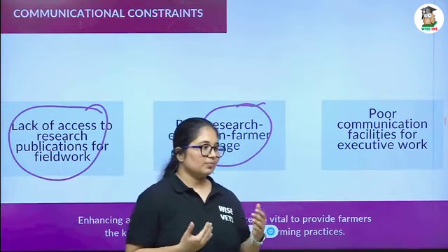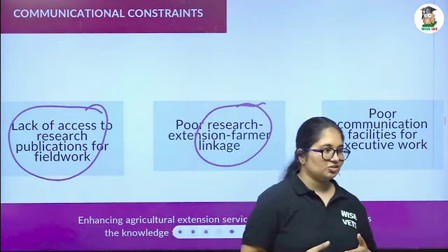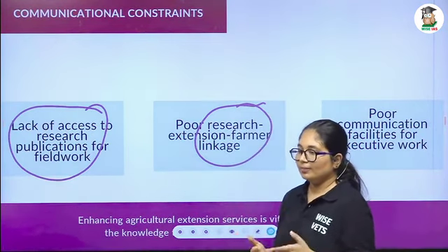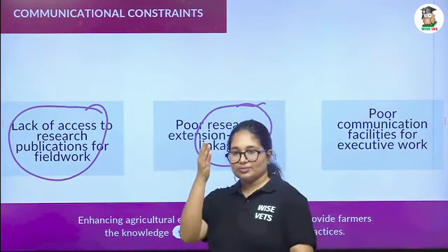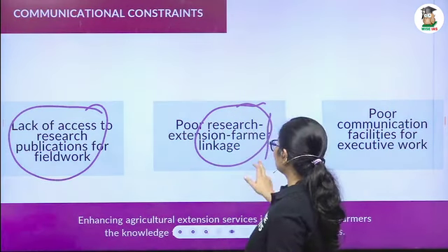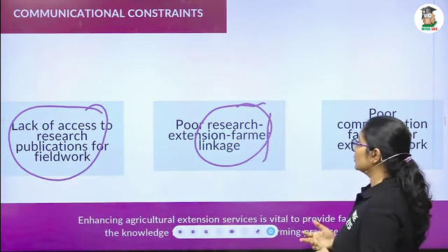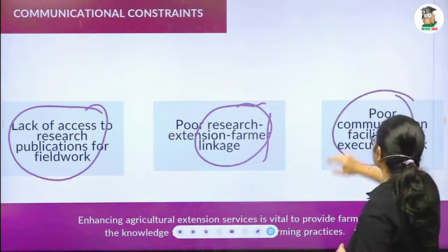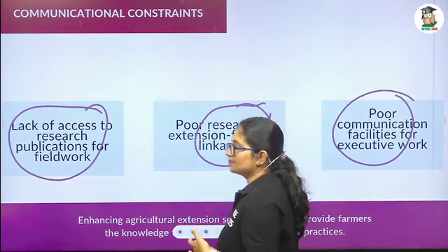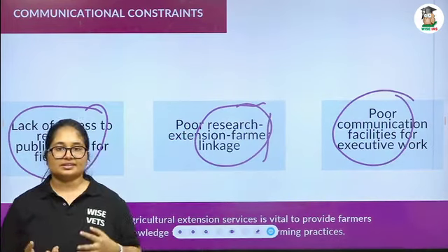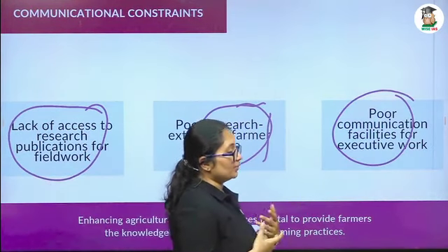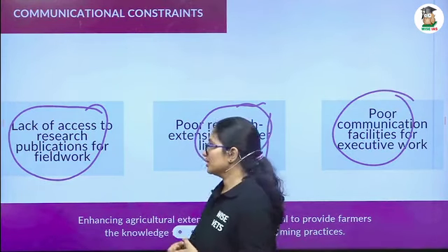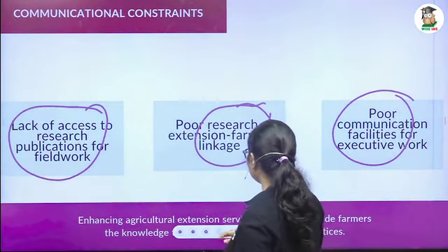Sometimes, because of the failure of the extension agent or a lack of communication between the extension agent and the farmer, there will not be any proper linkage between these three. So it also will cause some problems in communication. And the third one is poor communication facilities. We cannot have proper channels like audio visual aids, or sometimes there won't be any internet connection. So that also comes under the communication constraints.